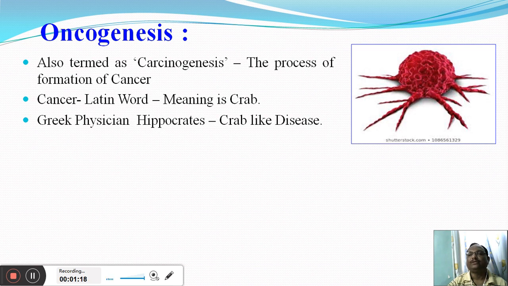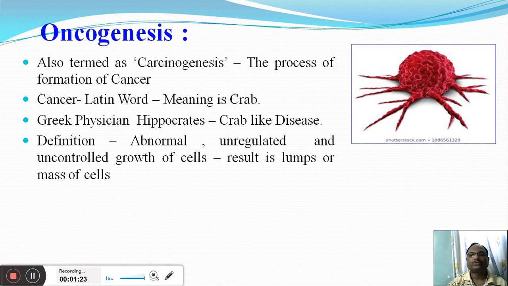All of you know what the meaning of crab is in Marathi. In Marathi, it is called khekda. So the same thing is with cancer. Once cancer happens in the body, a person does not easily recover, and therefore cancer is called a crab-like disease. Actually, cancer is nothing but abnormal, unregulated and uncontrolled growth of the cells in our body, and the result of such growth is the formation of lumps or mass of cells.